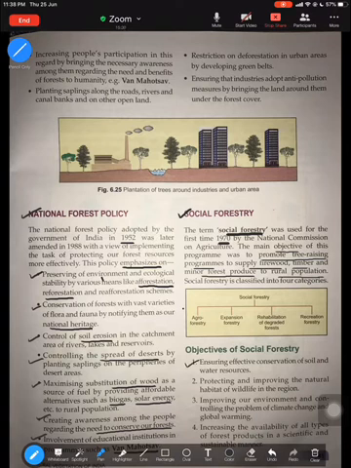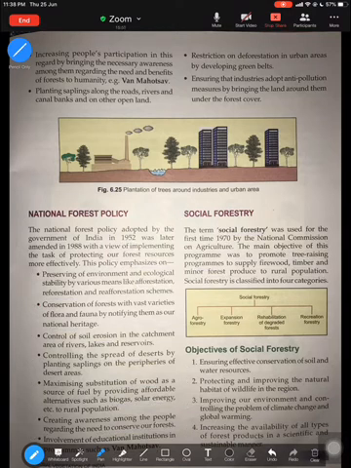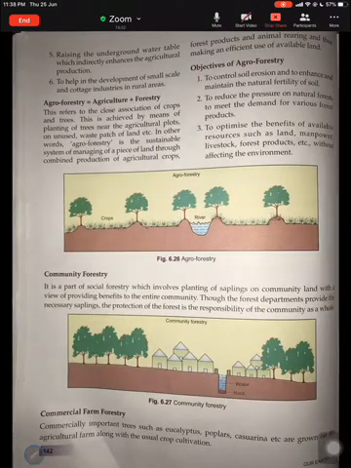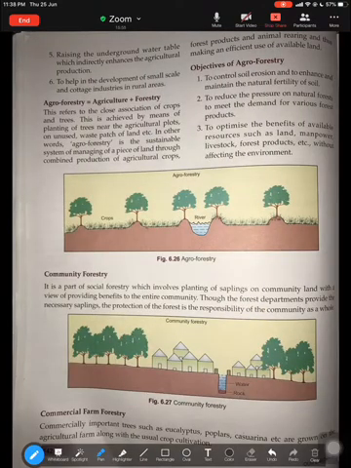So these are a few objectives: effective conservation of soil, protecting and improving the natural habitat, improving our environment, and controlling the problem of climate change, increasing the availability of all types of forest products, and using them sustainably. So please try to remember at least two objectives of social forestry. Raising the underground water table is also another objective of social forestry, and to help in the development of cottage industries, that is another goal of social forestry.